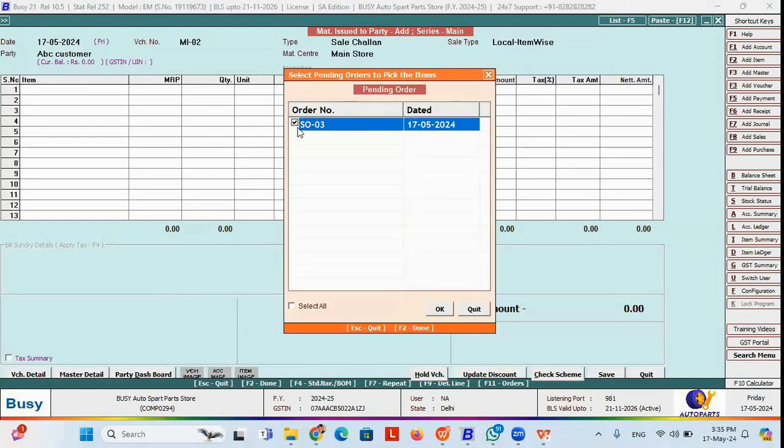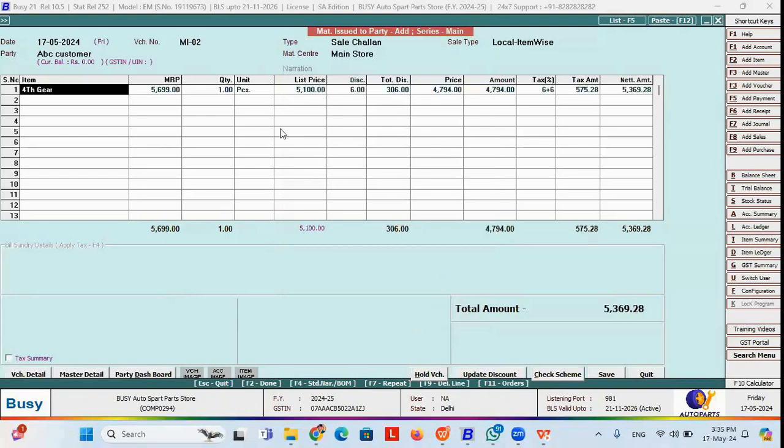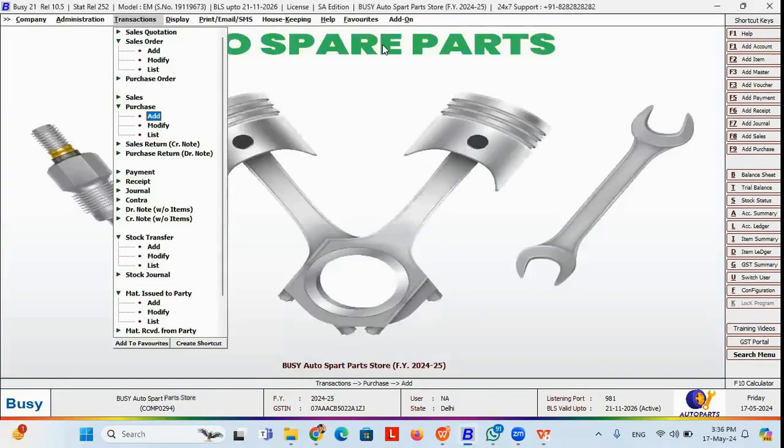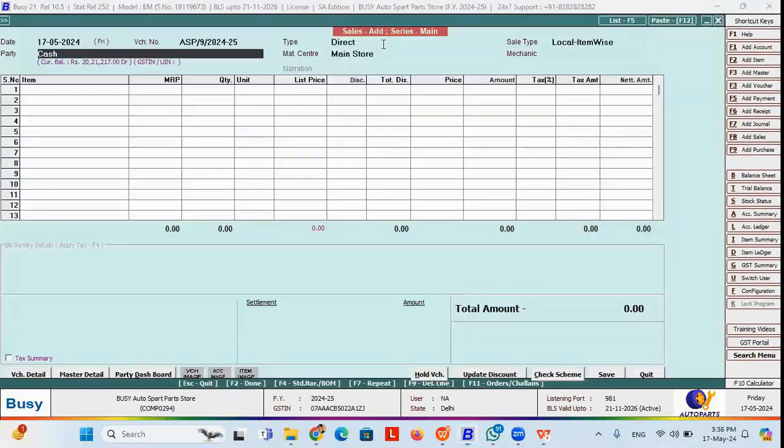So once you click on this order option, the order will get converted into a challan. That challan can also be picked in the bill. So once you save it, if you convert this into a challan and you want to pick this challan in your invoice, then you can go to sale and select the type called against challan.